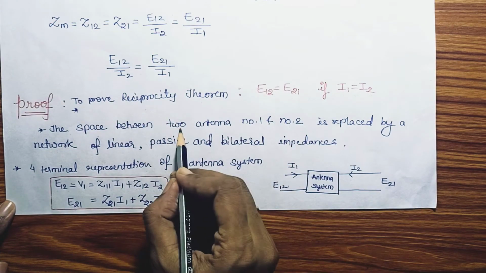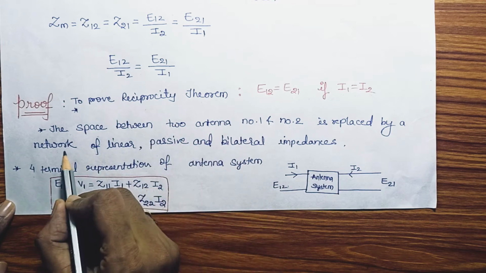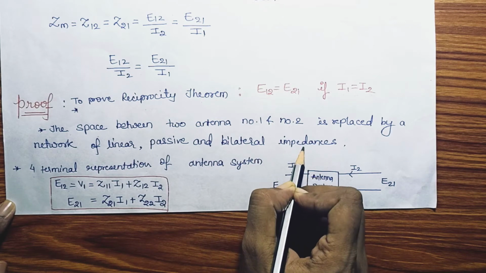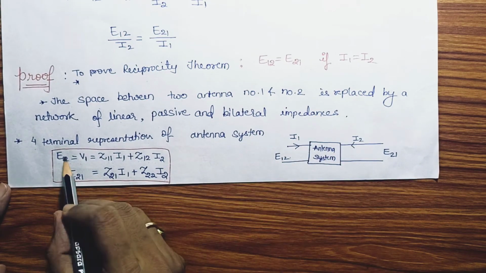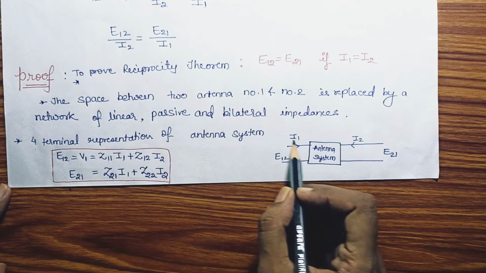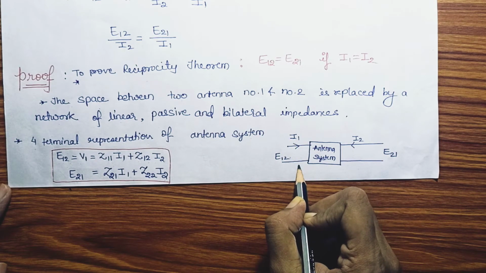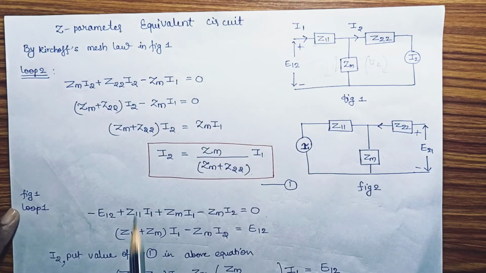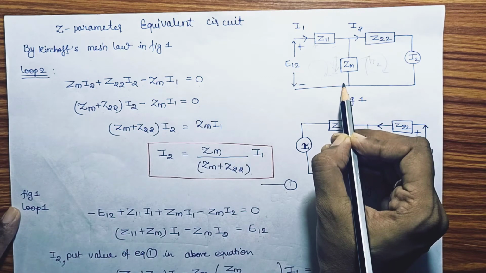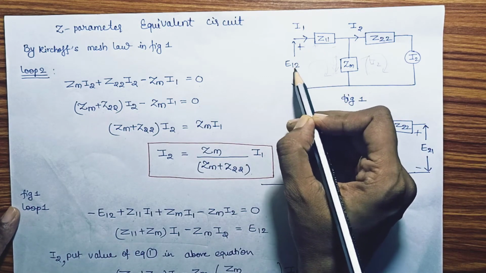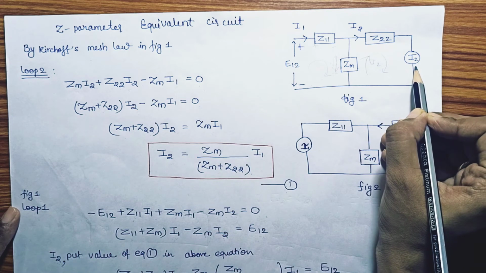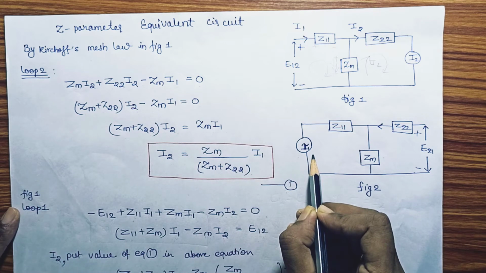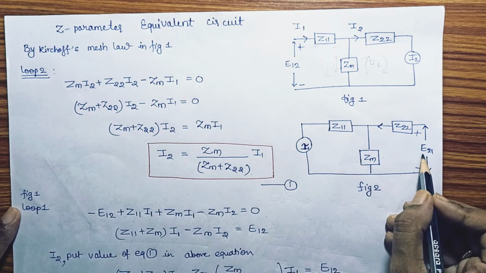For this, we have two antennas and we are placing a network between the two antennas which has linear, passive and bilateral impedances. We are using a 4-terminal representation of the antenna system. These are the 4-terminal representations of the antenna system, and we are using Z parameters. The Z parameter equivalent circuit is like this, in which the first antenna has E12 EMF and the current generated in the second antenna is I2, and in the first antenna I1 current and EMF in the second antenna is E21.